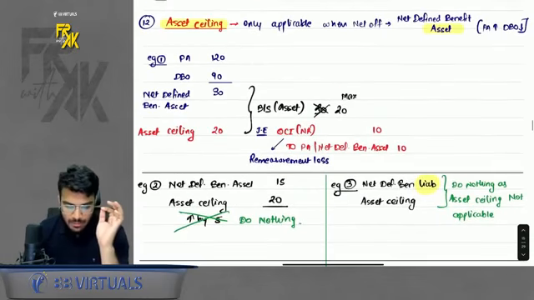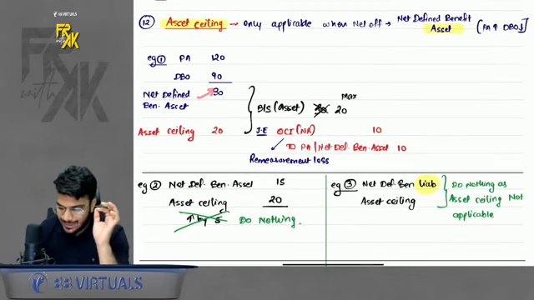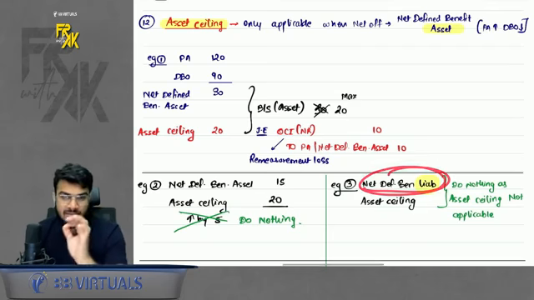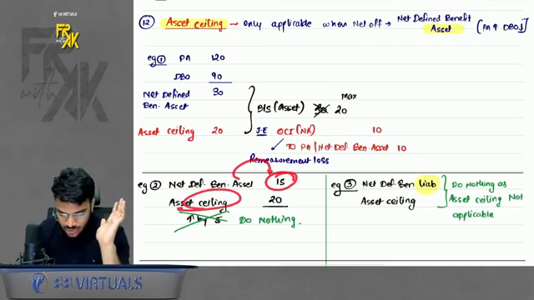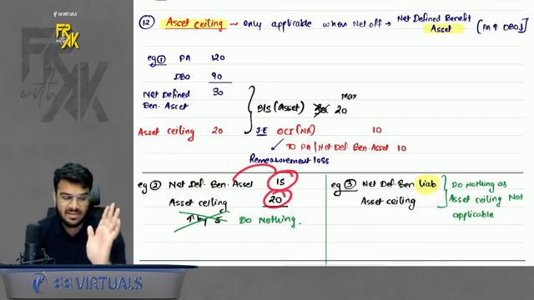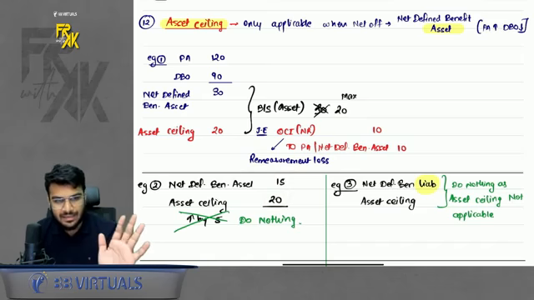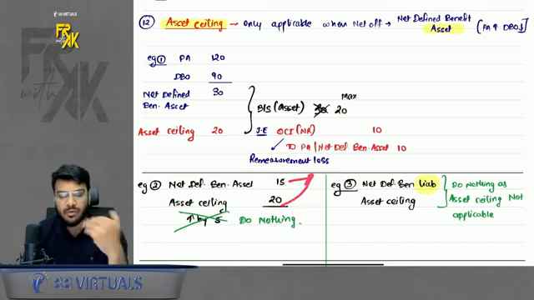Okay. Do remember this asset ceiling is only applicable when there is a net defined benefit asset. In case there is a net defined benefit liability, it is not applicable. Second, if the net defined benefit asset is 15 and the asset ceiling is 20, no problem, because your net asset is already within the limits of asset ceiling. Don't increase it, we will keep it at 15 only. The issue is when it is higher than the asset ceiling, then we have to reduce it.